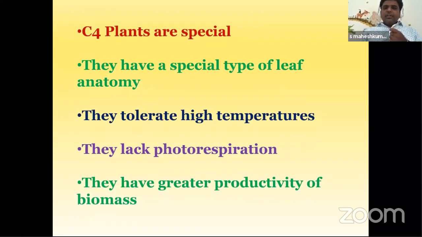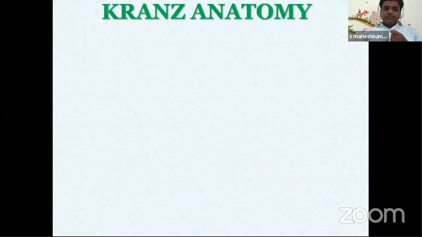Now see the specialty of C4 plants. They have a special type of leaf anatomy, that is Kranz anatomy. They tolerate high temperature. They lack photorespiration, and they have greater productivity of biomass. These are the specialty of C4 plants when compared to C3 plants.